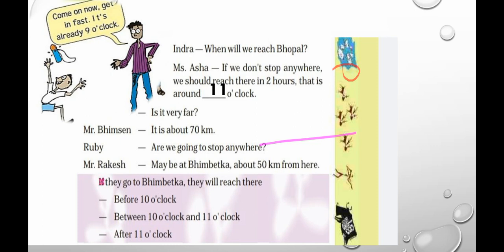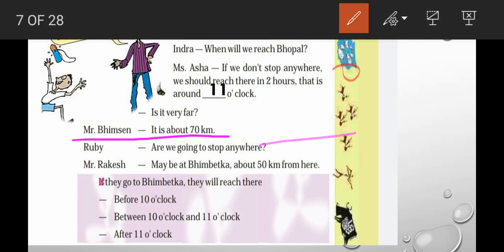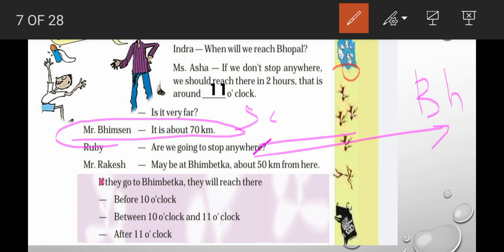Is it very far? So Beamson is answering. It is about 70 kilometers. That is, from school to Bhopal, it is 70 kilometers. So Ruby is asking, are we going to stop anywhere? Yes. So Mr. Ragesh says, yes, maybe at Bhimbetka, about 50 kilometers from here. So from school to Bhimbetka, it is 50 kilometers.